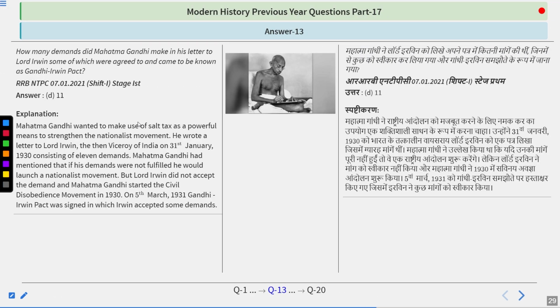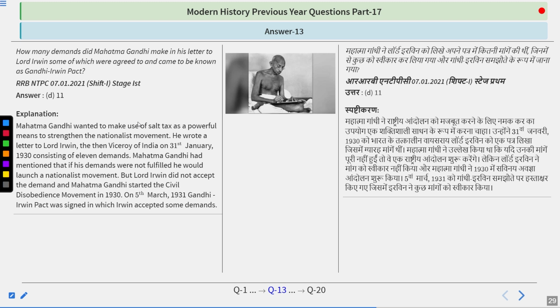Mahatma Gandhi wanted to make use of the salt tax as a powerful means to strengthen the nationalist movement. He wrote a letter to Lord Irwin, the then Viceroy of India, on 31st January 1930, consisting of 11 demands. Gandhi had mentioned that if his demands were not fulfilled, he would launch a nationalist movement. But Lord Irwin did not accept the demand, and Gandhi started the civil disobedience movement in 1930. On 5th March 1931, the Gandhi-Irwin Pact was signed, in which Irwin accepted some demands. One accepted demand was to lower the tax on salt, and that is how the civil disobedience movement was called off.